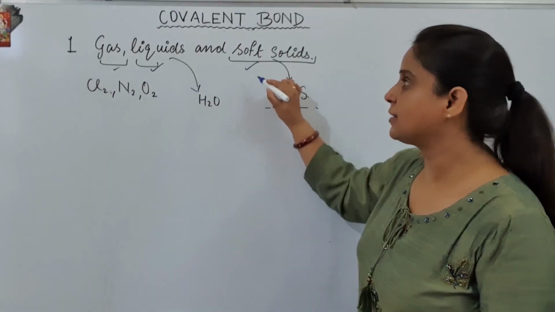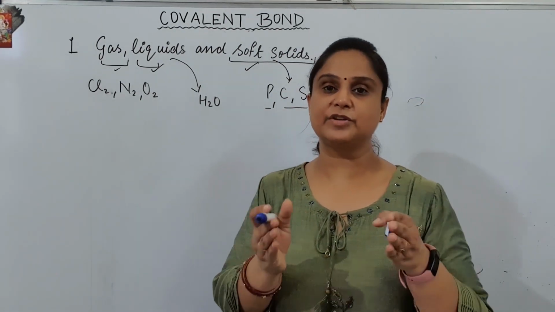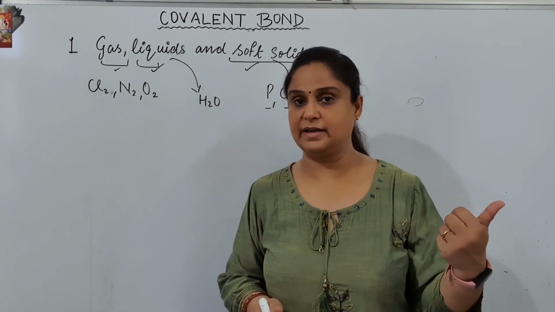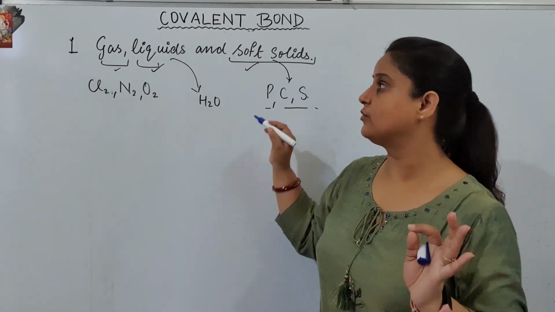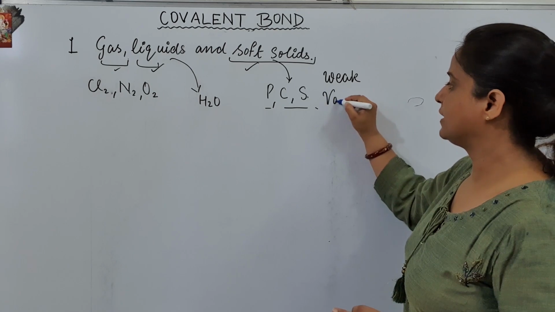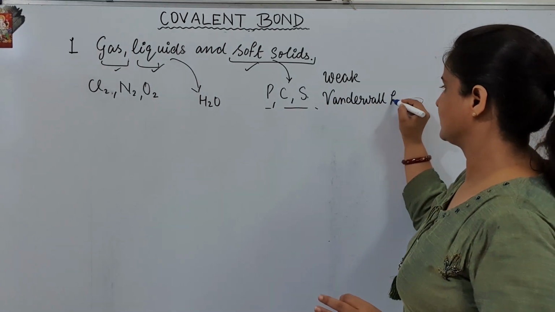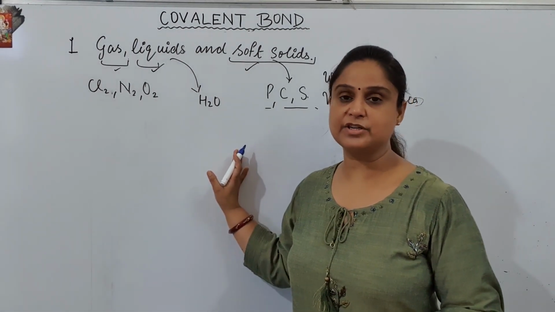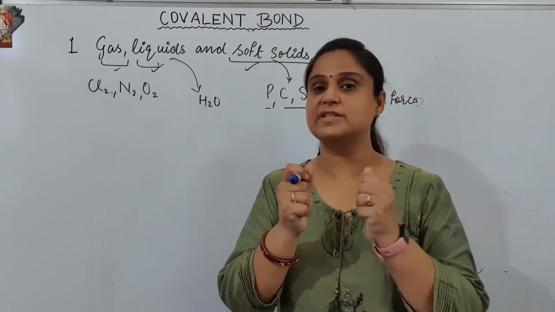They most of the time do not exist as hard solids because the forces of attraction between these are not that strong as in the case of the ionic compound. क्योंकि वहाँ पे प्लस और माइनस वाला फोर्सेस था, यहाँ पर weak van der Waals forces of attraction है. कैसे? Weak van der Waals forces. ठीक है, तो यहाँ पे weak van der Waals forces of attraction है which are not that strong. और जब forces of attraction strong नहीं है means they are not close.